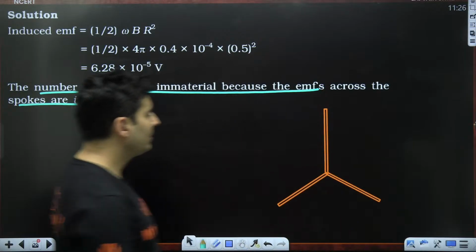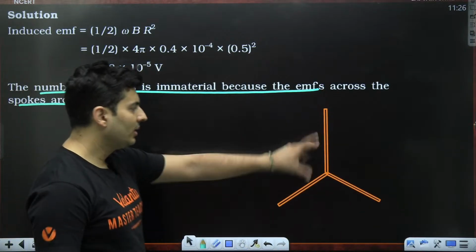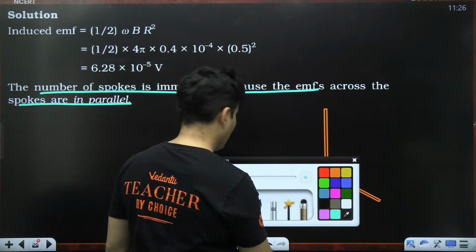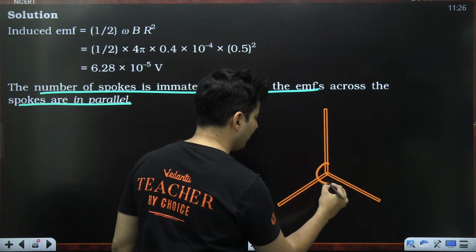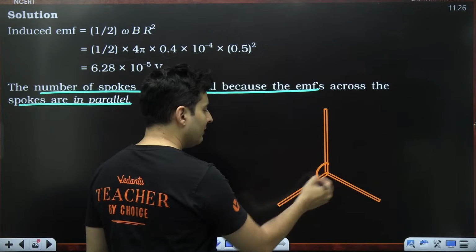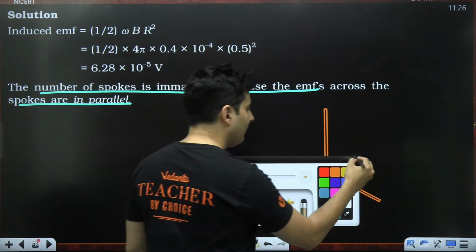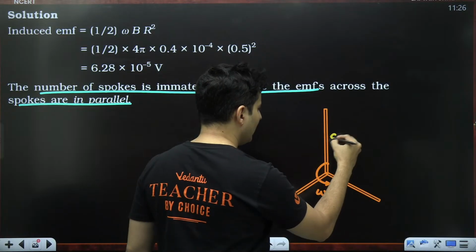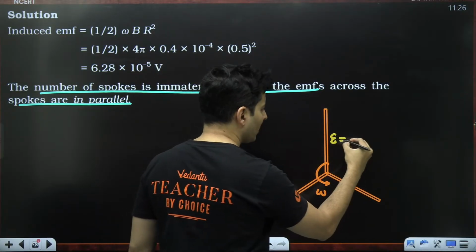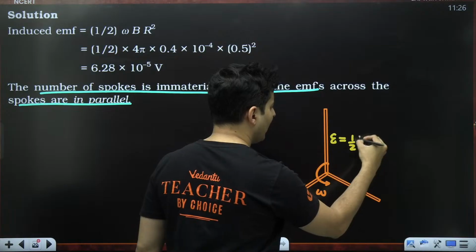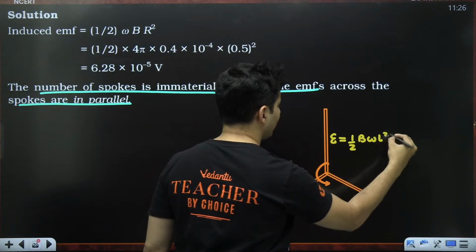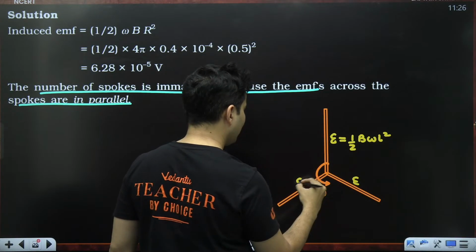Okay, imagine these are the conductors and all these three conductors together are rotating like this. There could be 4 or 5 also, doesn't matter. Then will there be EMF generated across every one of them? The answer is yes. Every part of that rod will behave like an independent conductor. EMF induced in each of them will be half B omega L square. Same EMF here, same EMF here also.